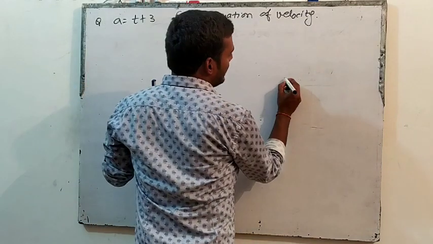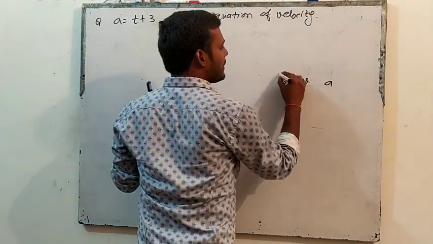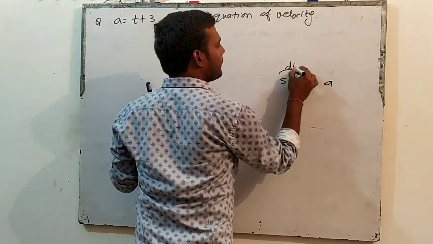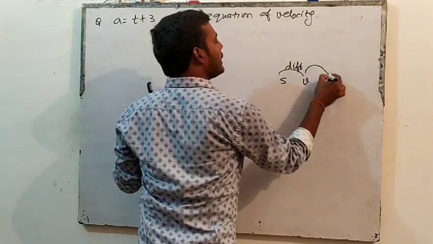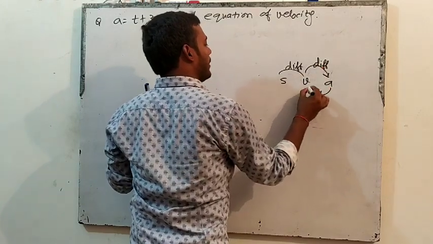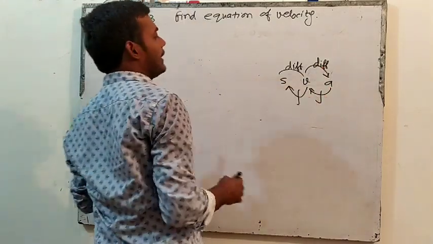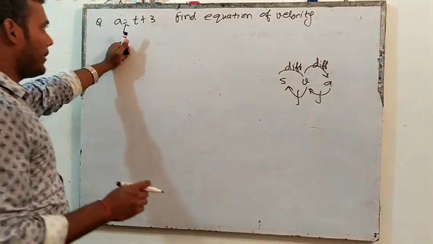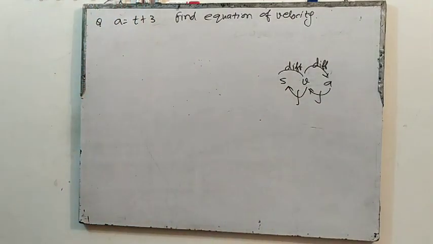Again, I am reminding you of displacement, velocity, acceleration. Displacement to velocity, differentiation. Velocity to acceleration, again differentiation. Acceleration to velocity, integration. And velocity to displacement, integration. Which equation have they given? The acceleration equation. What do we have to find? We have to find velocity.